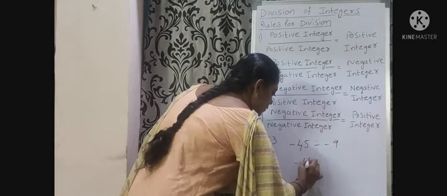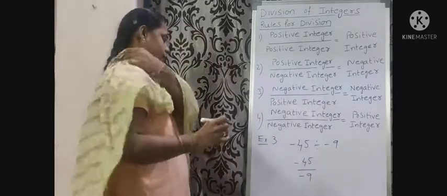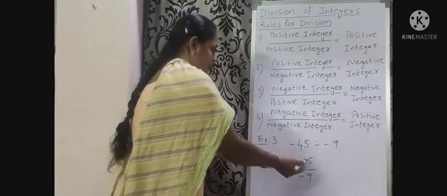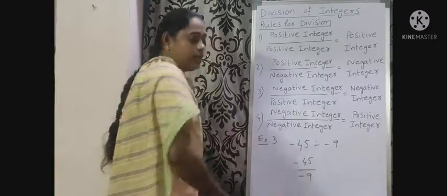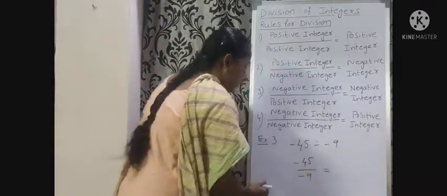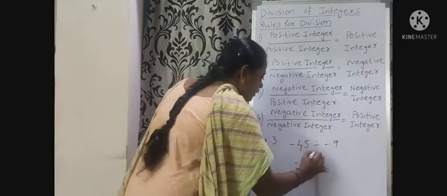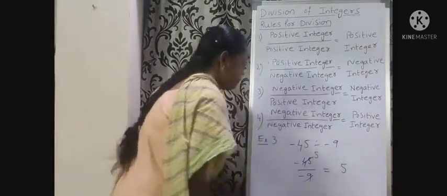That is minus 45 by minus 9. Here two negative integers are there. 9 5s are 45. So the result is 5.